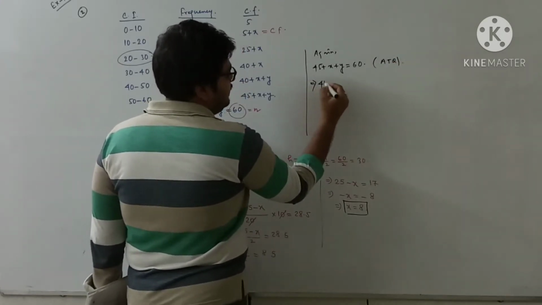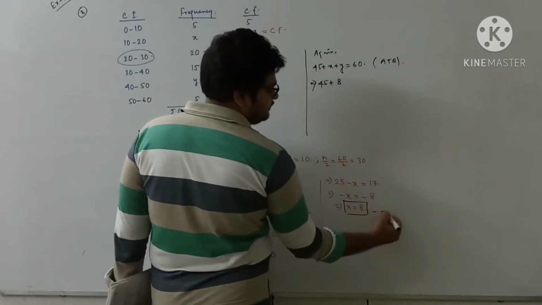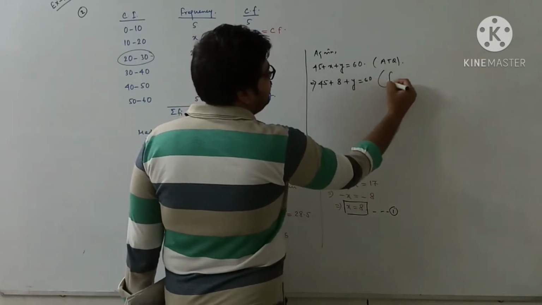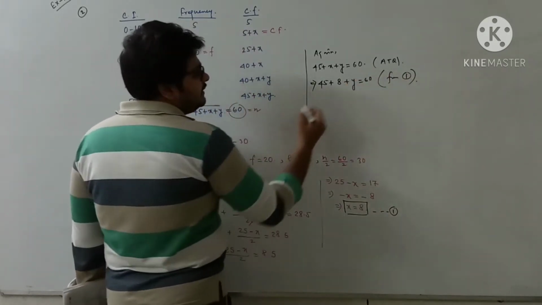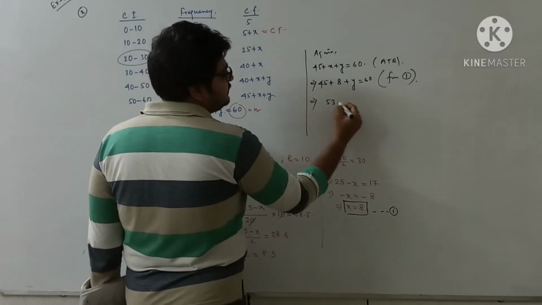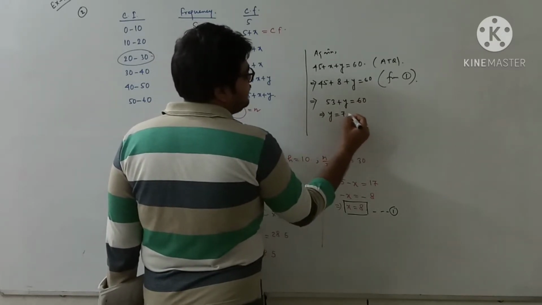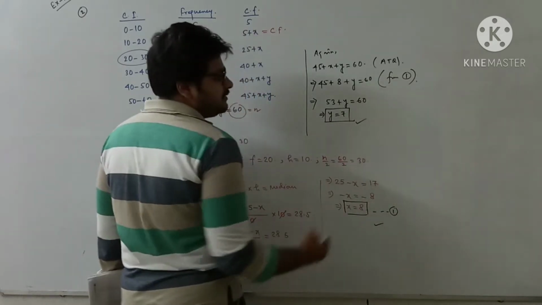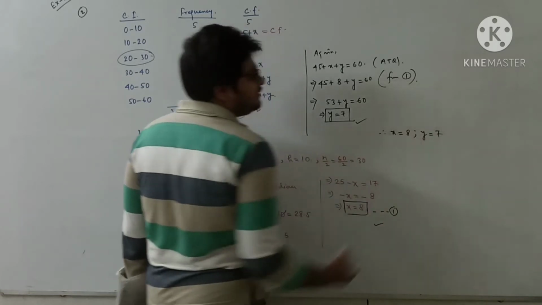Now as we know the value of x, I can put the value here. From 1 I have put the value, so I have written here from 1. Now by solving I can get the value of y. So y we are getting 7. So we got the value of x also, we got the value of y also. So the final answer is x equal to 8 and y equal to 7.